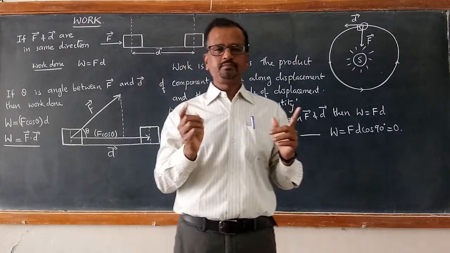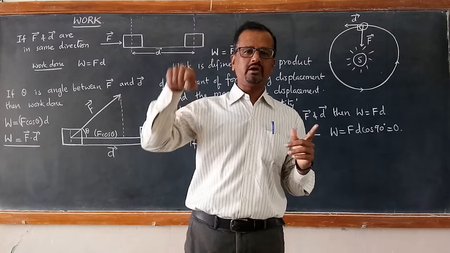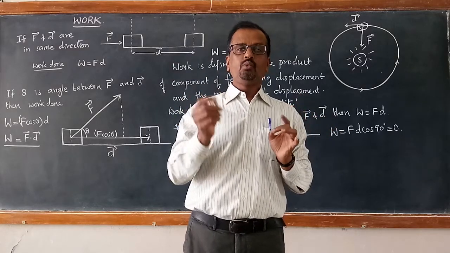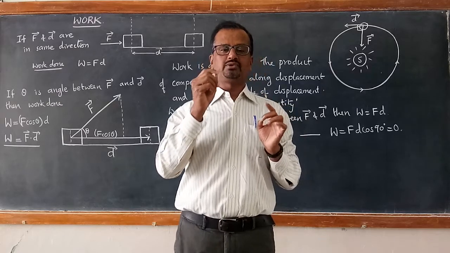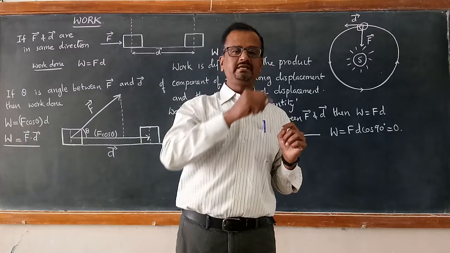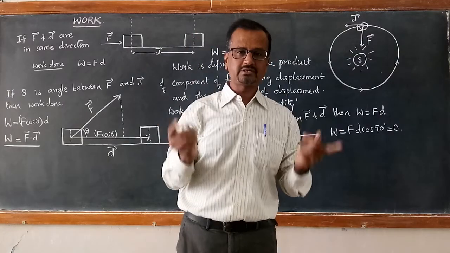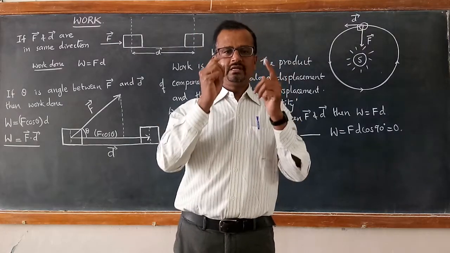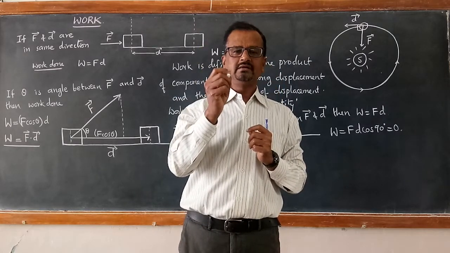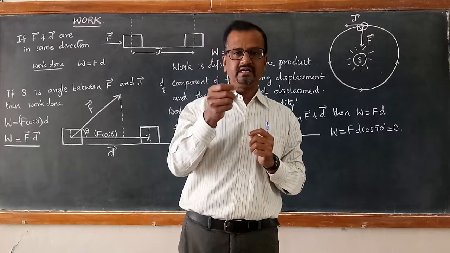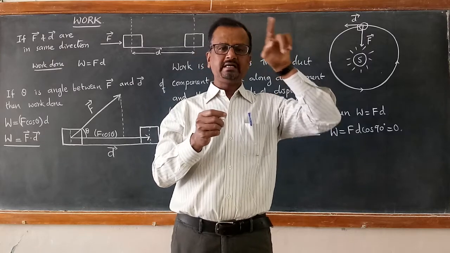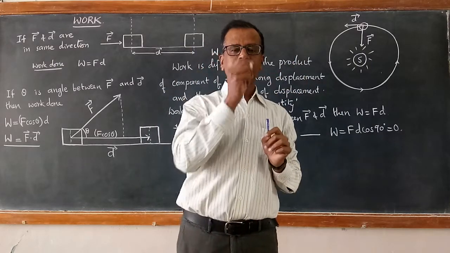In the same way, if you consider the orbit of the moon around the earth, we can say that the work done by earth's gravitational force in keeping the moon revolving around the earth is also 0, because the gravitational force exerted by the earth on the moon is towards the center, and the instantaneous displacement of the moon in its orbit is tangential.